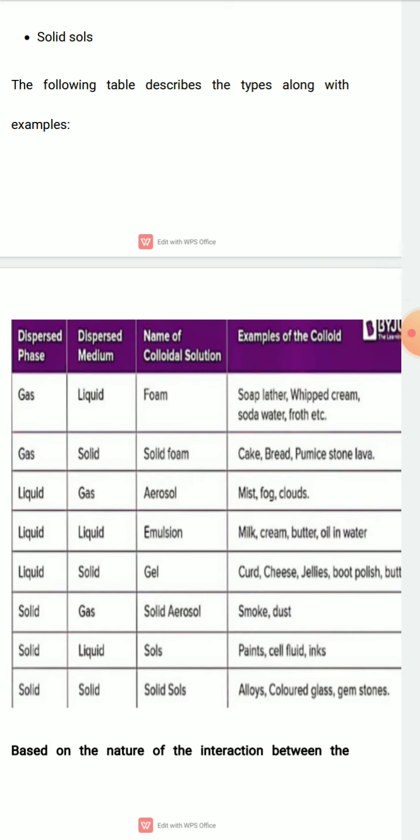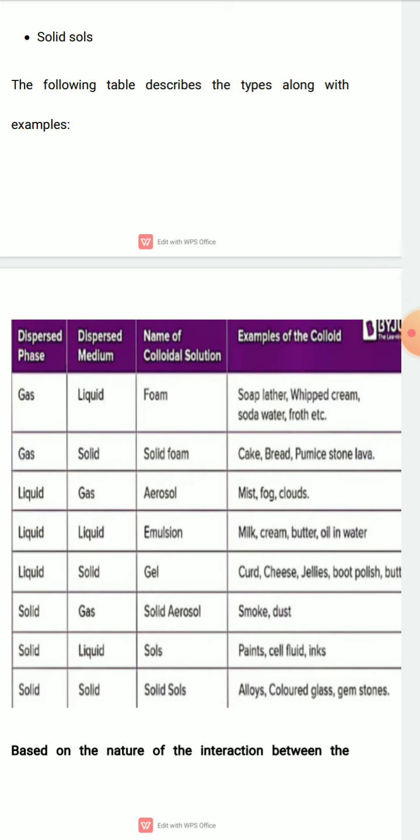Second, if the dispersed phase is gas and the dispersion medium is solid, then the name of the colloidal solution is solid foam. This is known as solid foam, a gas-solid colloid. In solid foam, the dispersed phase is gas and the dispersion medium is solid. Examples of solid foam: cake, bread. These are some examples of solid foam, one type of colloid.